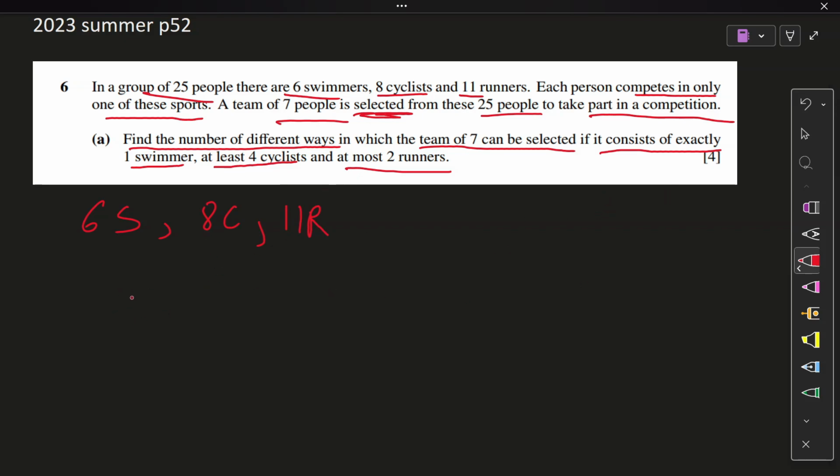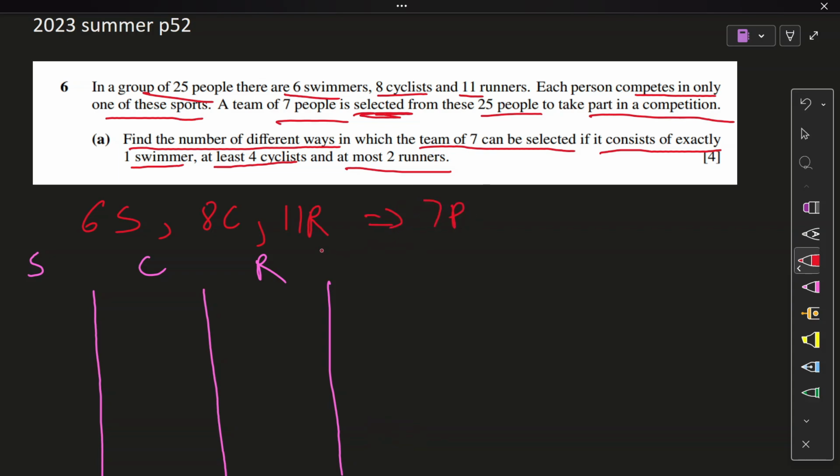This is a good question. Let's make 3 columns, because why not? I'm going to change colors, make 3 columns. 1, 2, 3. I made them too big, wait. 1, 2, 3. There we go. So this is gonna be for your swimmers, this is gonna be for your cyclists, and this is gonna be for your runners. Now, we need to form a team of 7 people total. So one swimmer has to be in the team always. That's gonna be 1, 1, 1. Let's just fix that. That means I'm selecting 6 people. So these two will always add up to 6.